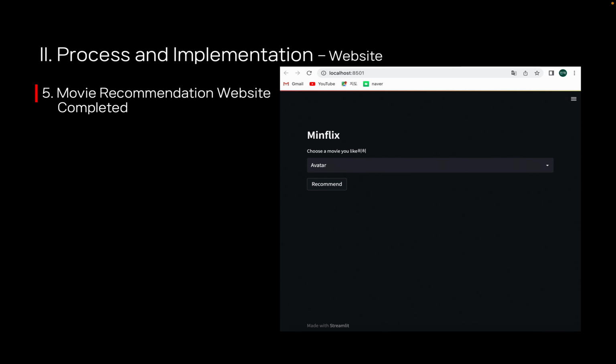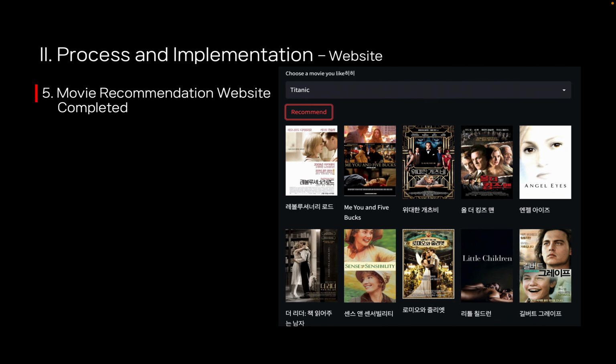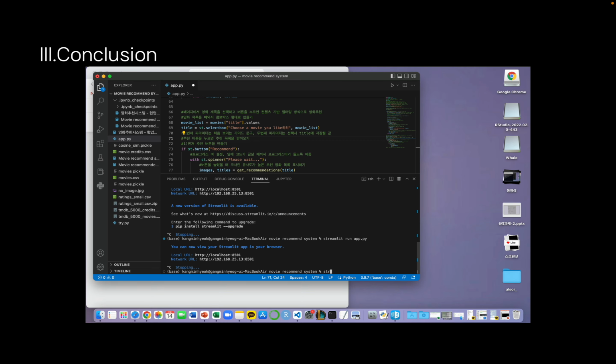This is the final website using Streamlit for a content-based movie recommendation system. For example, searching Titanic shows similar movies like Revolutionary Road or Vue and Five Bucks. It means the system works well. Let's watch a short demo.